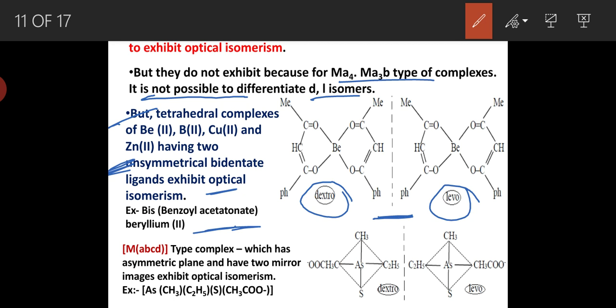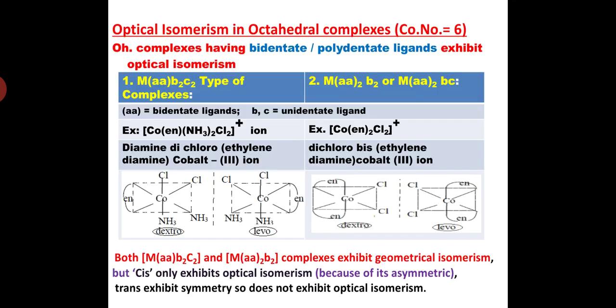Next, another example, rarely observed, is the MABCD type of complex, which has an asymmetric plane and two mirror images and exhibits optical isomerism. This is the arsenic complex which exhibits optical isomerism. Next, optical isomerism in octahedral complexes having coordination number 6. Octahedral complexes having bidentate or polydentate ligands exhibit optical isomerism. Two general types of examples are taken here.